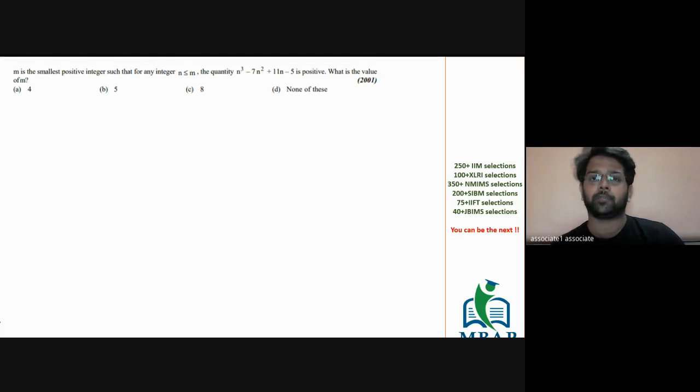See, 11n minus 5 will not be much. I mean, there's an easy way to first look into the expression of n cube minus 7n square. So you solve n cube minus 7n square on one side and then 11n minus 5 on the other side. You will get to know very easily for what value of n the whole expression will become either 0 or positive.